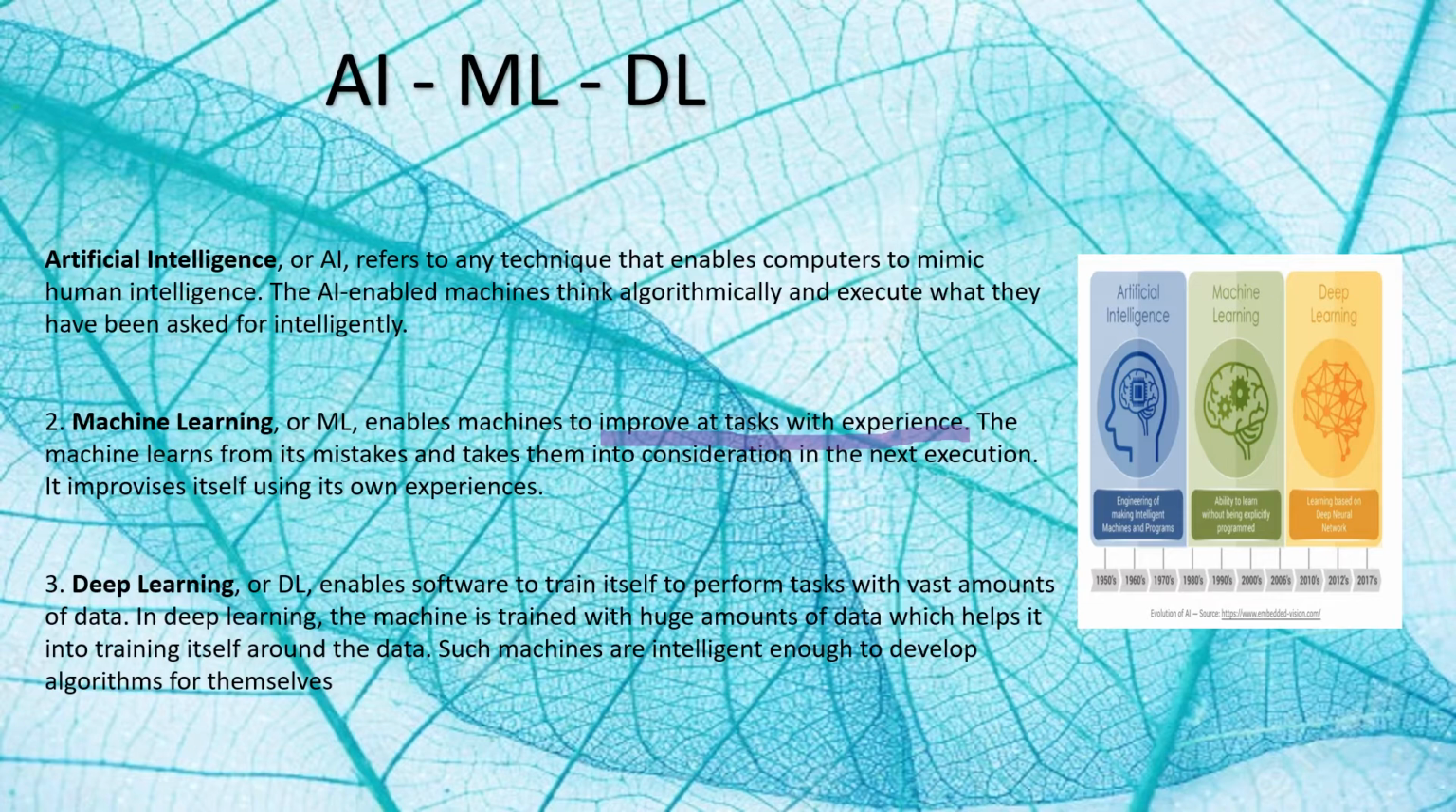Whereas coming to deep learning, it enables a software to train itself to perform tasks with vast amounts of data. Since the system has got a huge set of data, it is able to train itself with the help of multiple machine learning algorithms working all together to perform a specific task. These machines are intelligent enough to develop their own algorithms for themselves.